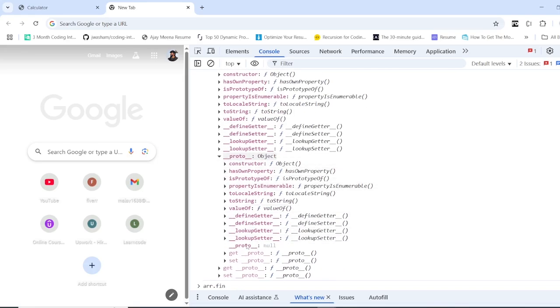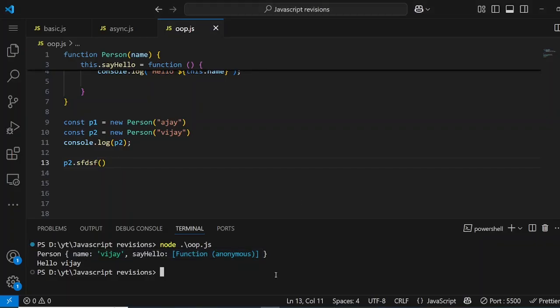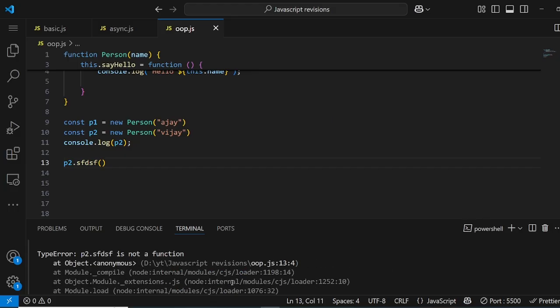No, it's not. Then it will go here, but here it will see the null value, which means we have looked through our prototype chain from the object itself to its parent, to its parent, to its parent, to the top level, till the null value, meaning null is the top of the chain in JavaScript. So we have looked all the way and did not find that method in its prototype object. Then it will give us an error: if I run it, it will say that sfdsf is not a function.